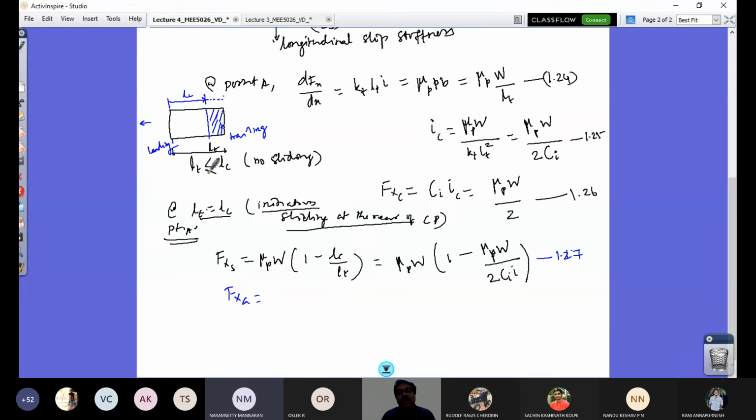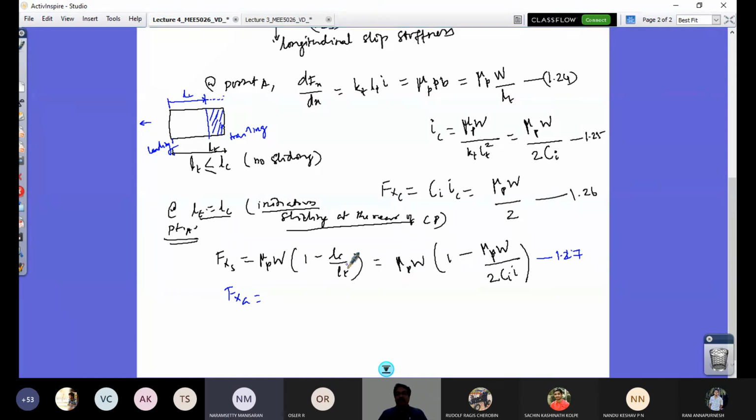But when the LT value is going to be greater than LC, that means LC is not a fixed length. It is not a physical length. It is the characteristic length, which you should look at as the length of the adhesion zone. So the adhesion zone length reduces, LC value reduces, so LT is greater than LC, I say. Right? Okay, sir.